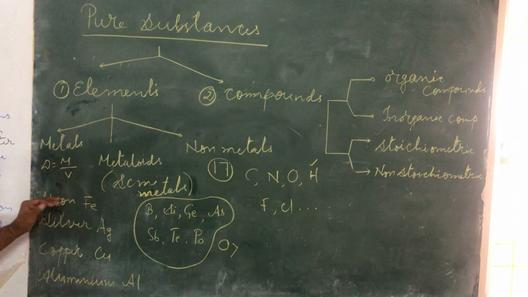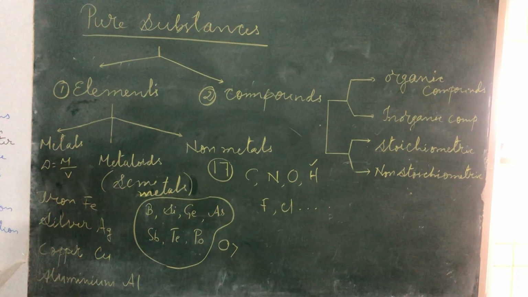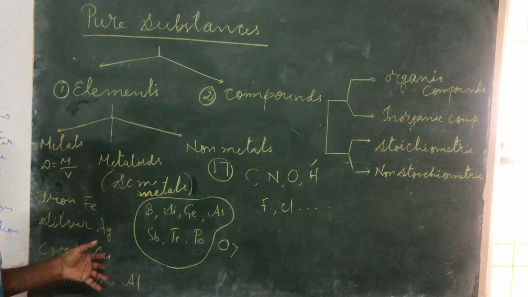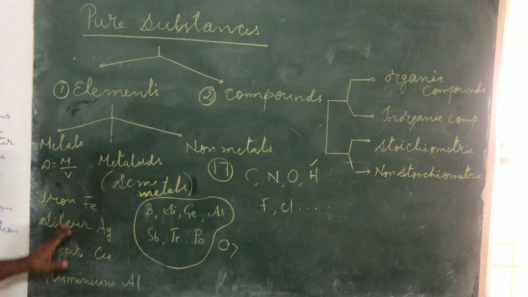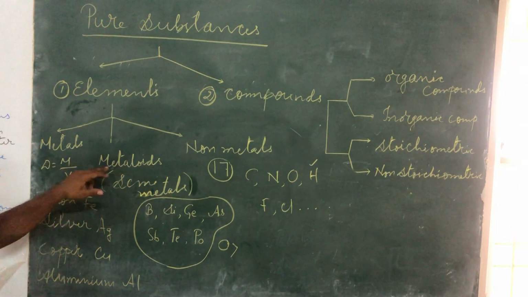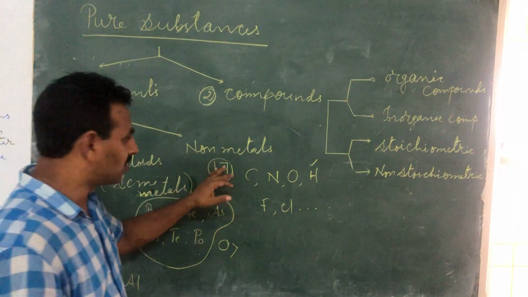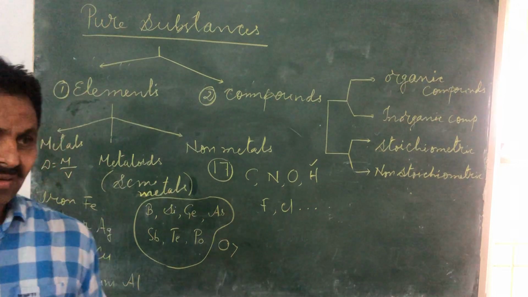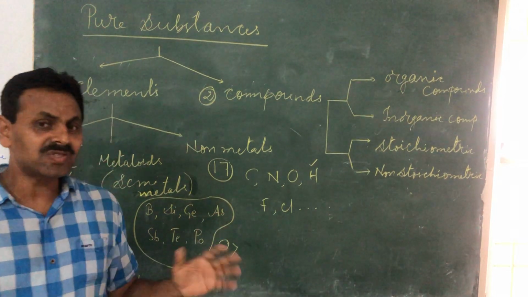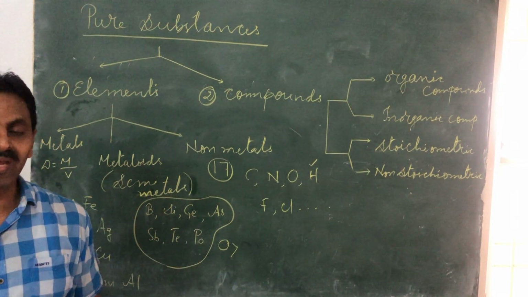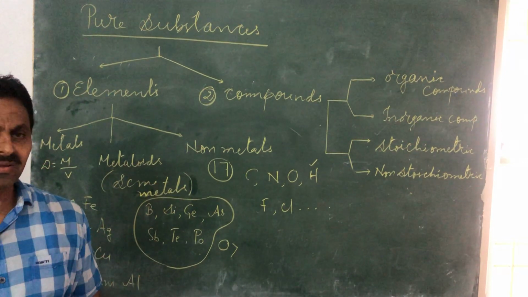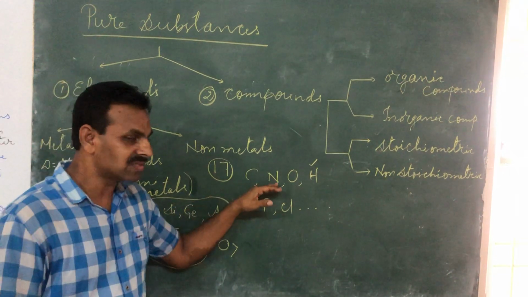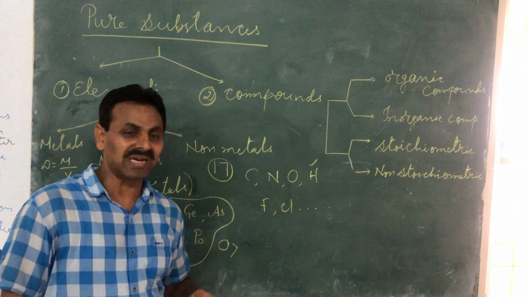Examples are iron, silver, gold, platinum, titanium, nickel, palladium, etc. These are all metals. Sodium, potassium, magnesium, these are metals. Now, metalloids I will talk about later, and non-metals. Non-metals are mostly like carbon, nitrogen, oxygen, sulfur, which form minerals and salts. Usually, most of the minerals are formed by the non-metals in combination with metals.